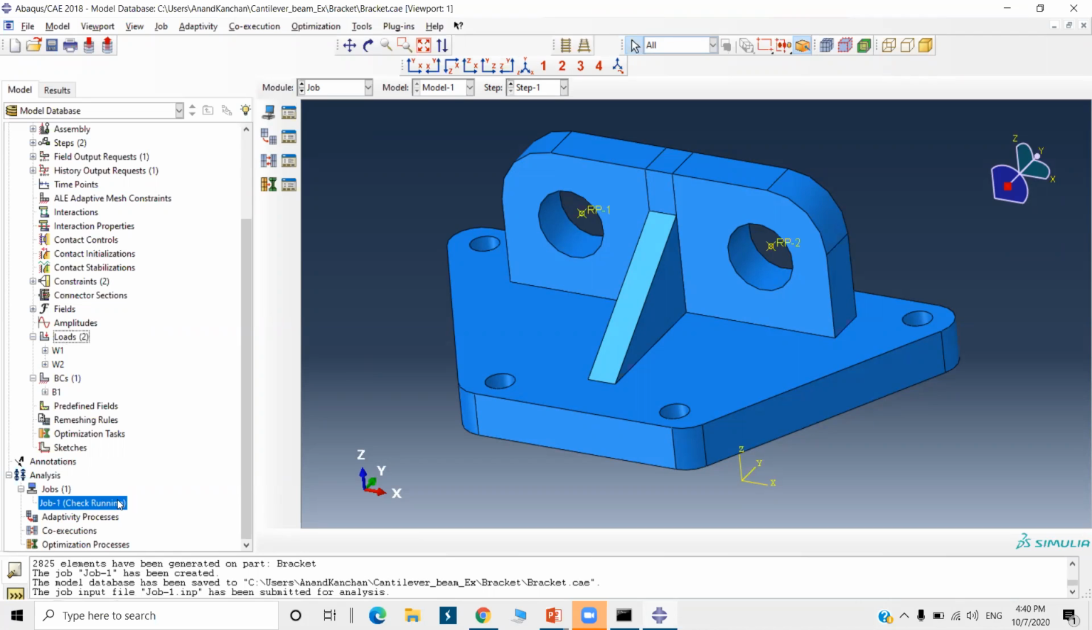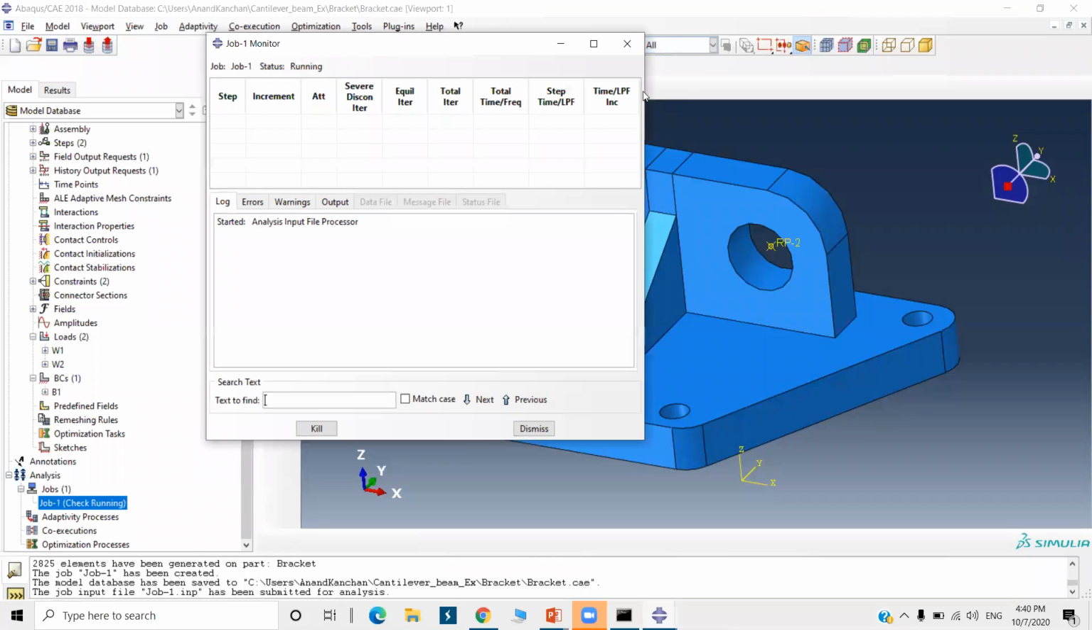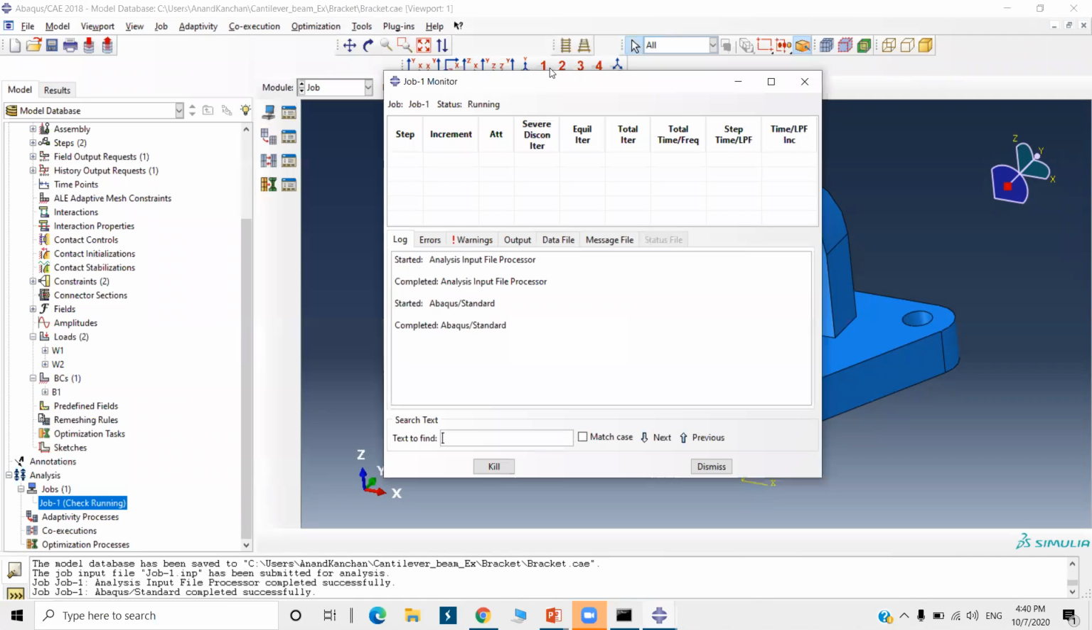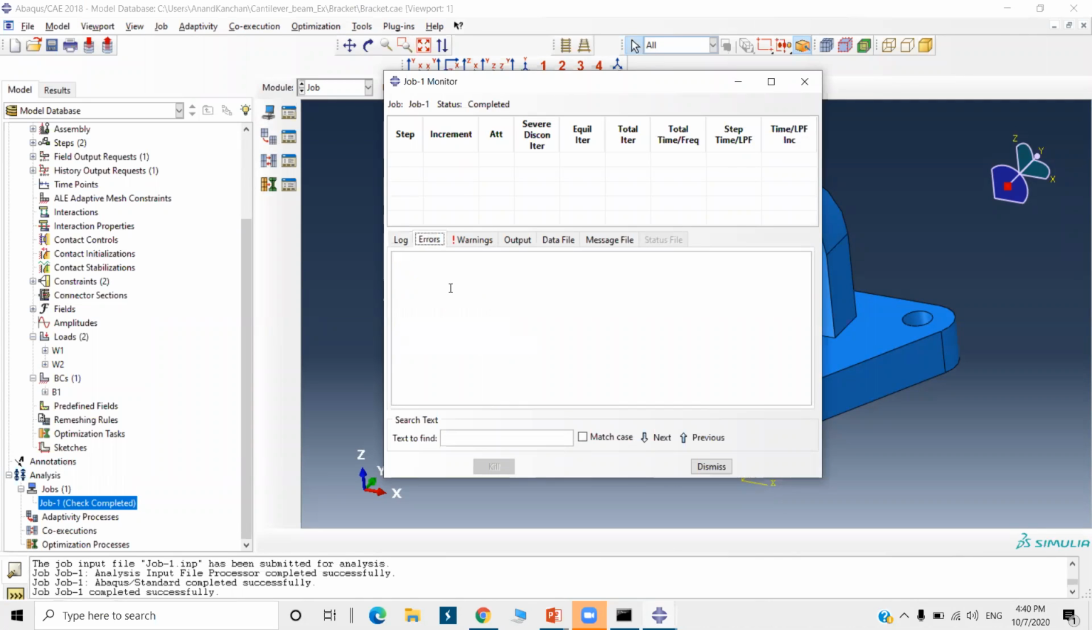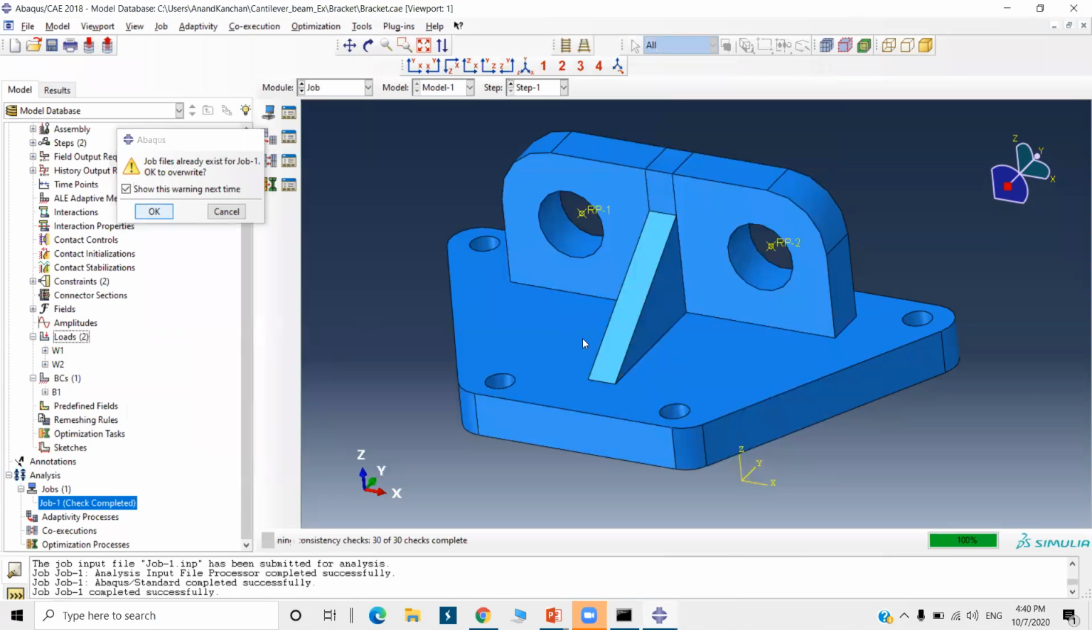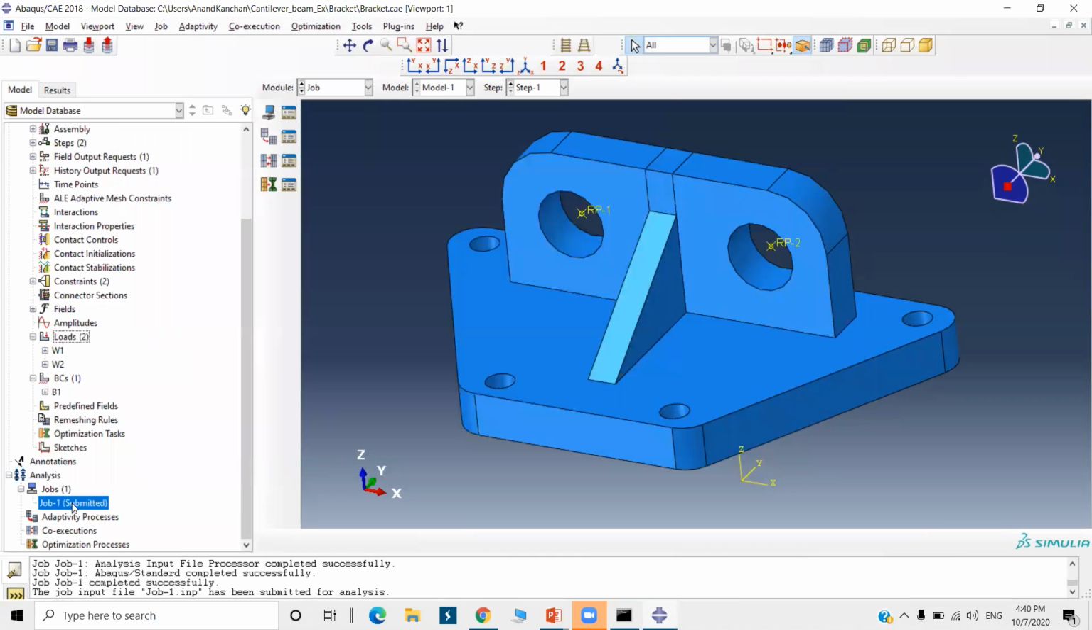We can monitor it. Right click and monitor it. It is running. This is also a simple one, so it won't take much time. The status is complete. Now check is completed. There is no error here. So right click again here and submit it for the analysis. Okay, so I have submitted it for the analysis.